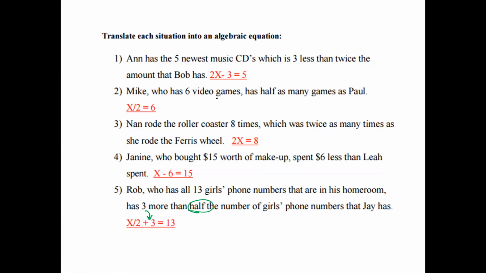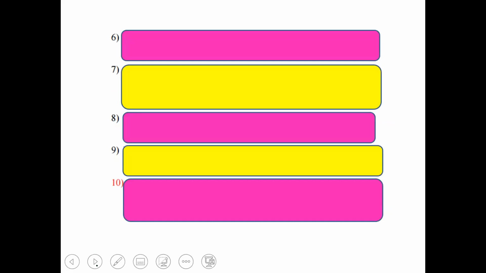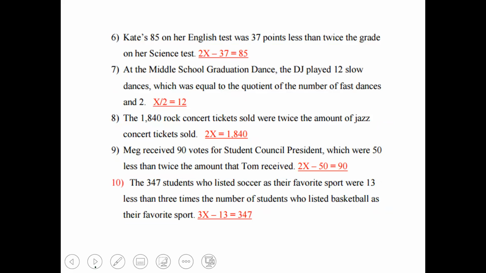Another one is Mike has 6 video games, as half as many games as Paul. So half as many is just x divided by 2 equals 6. Anne has 5 newest music CDs, which is 3 less than twice the amount. So if she has 5, it's going to be equal to 5. Twice the amount, 3 less: 2x minus 3 equals 5. Okay, take a look at numbers 6, 7, 8, 9, and 10.